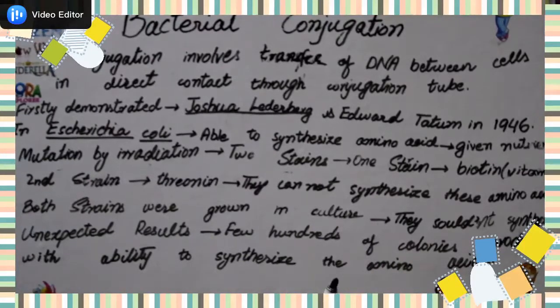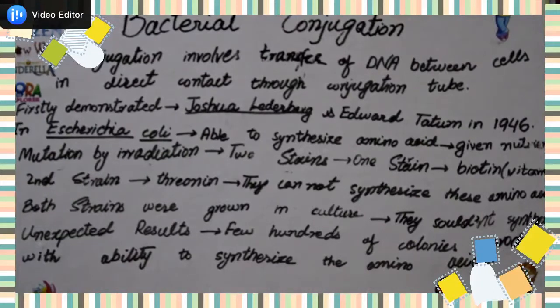They were shocked at how these strains were able to produce threonine. Then they checked and could not separate any chemical.